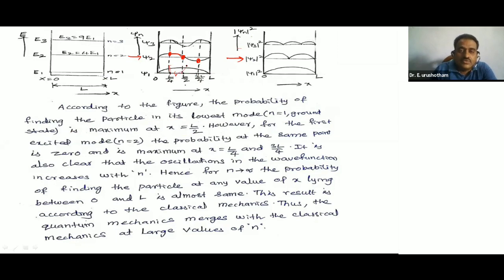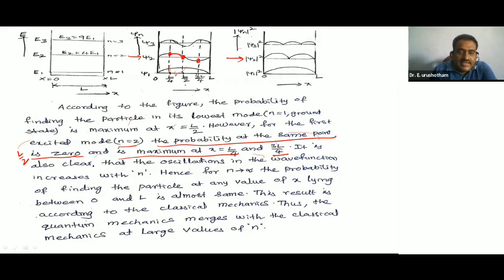So if n is equal to 2, the probability at the center, x is equal to L by 2, is 0, and it is maximum at L by 4 and 3L by 4.